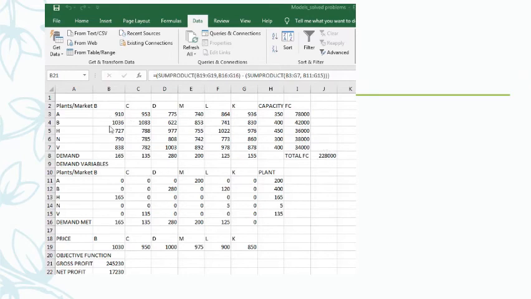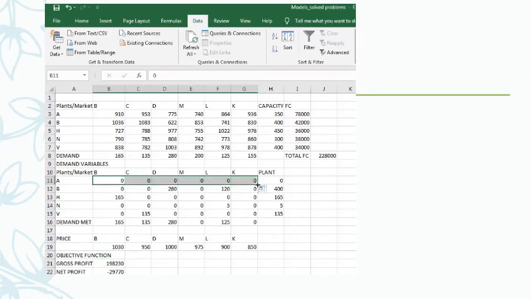Okay, and this is the cost matrix that I have entered, and to start with I will keep everything 0 here. Let me put everything 0. Once I keep everything 0, I will click on data.